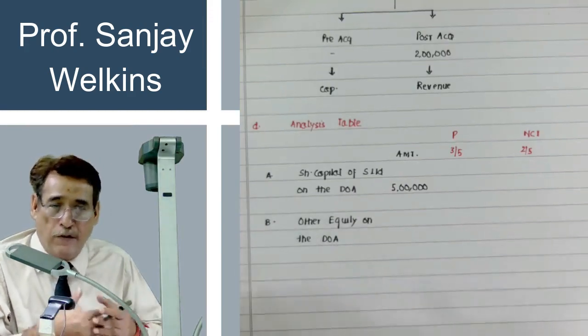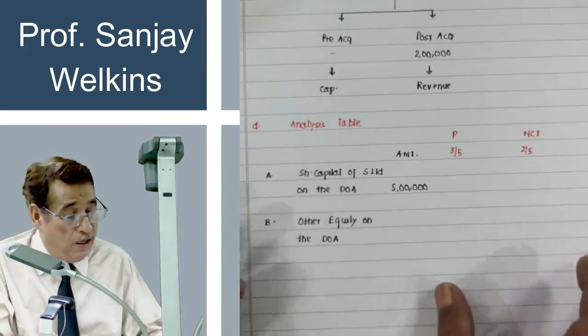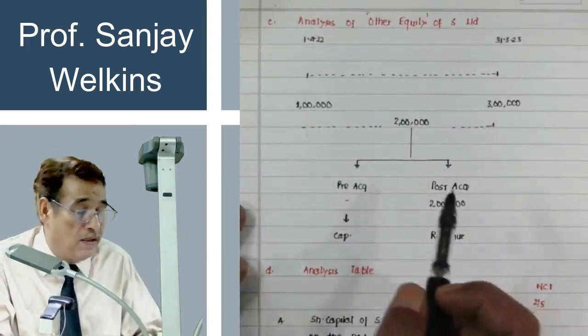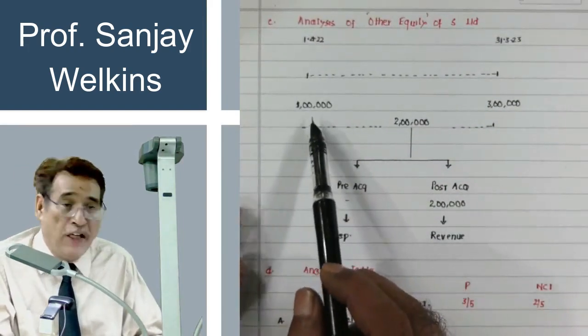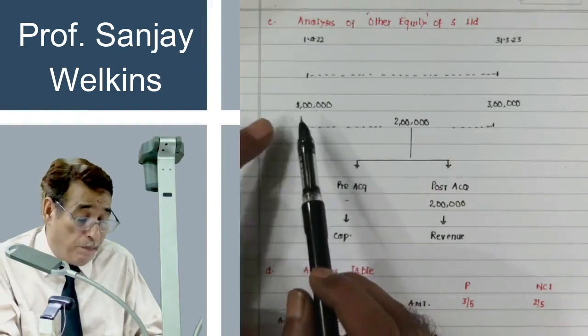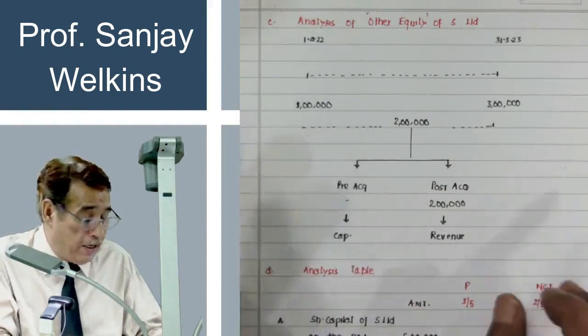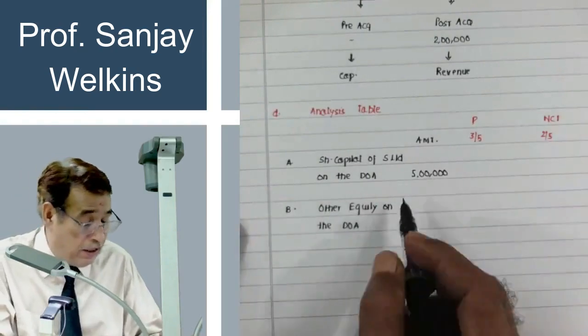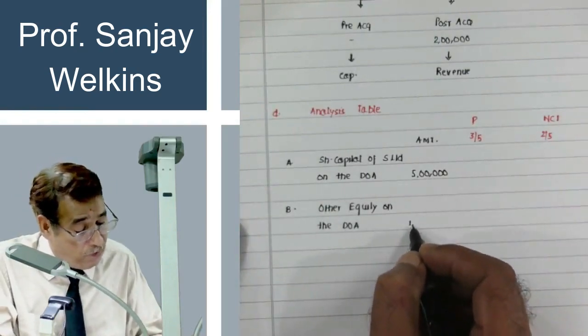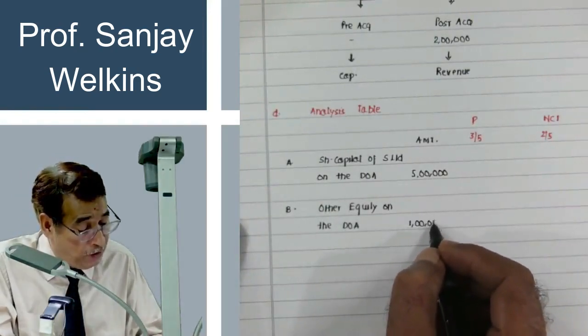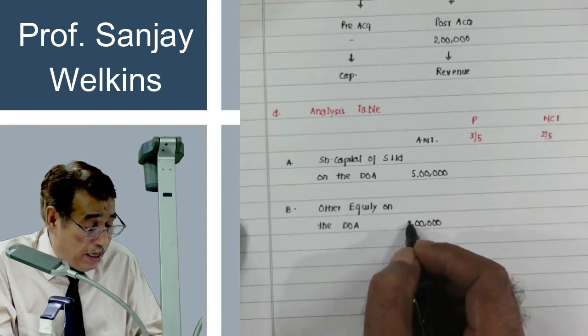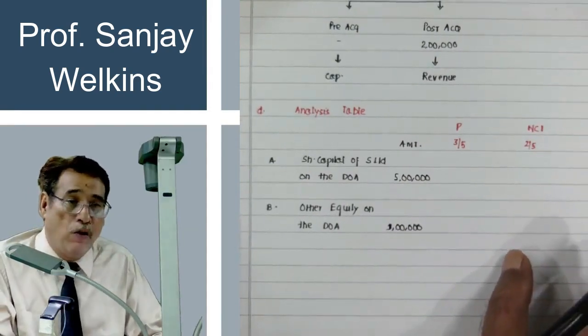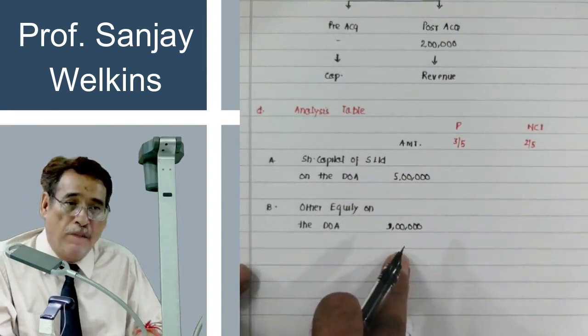Other equity is given to us as 3 lakhs. Now when you did the analysis, I told you in the beginning, balance in other equity was 1 lakh. So this balance, other equity, 1 lakh will be written over here. That means in the beginning of the year, S Limited was having rupees 1 lakh in other equity.